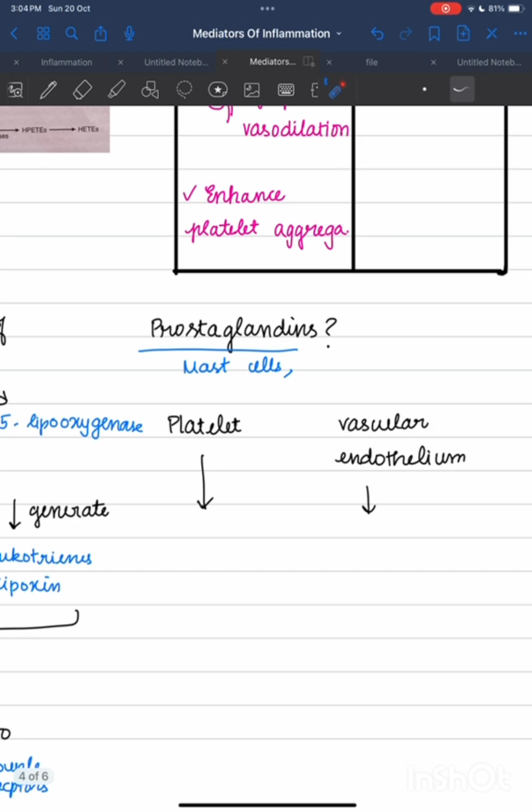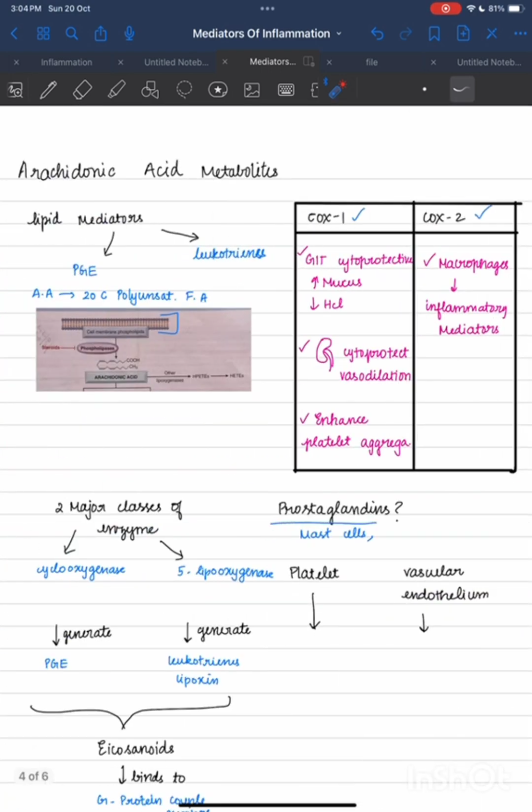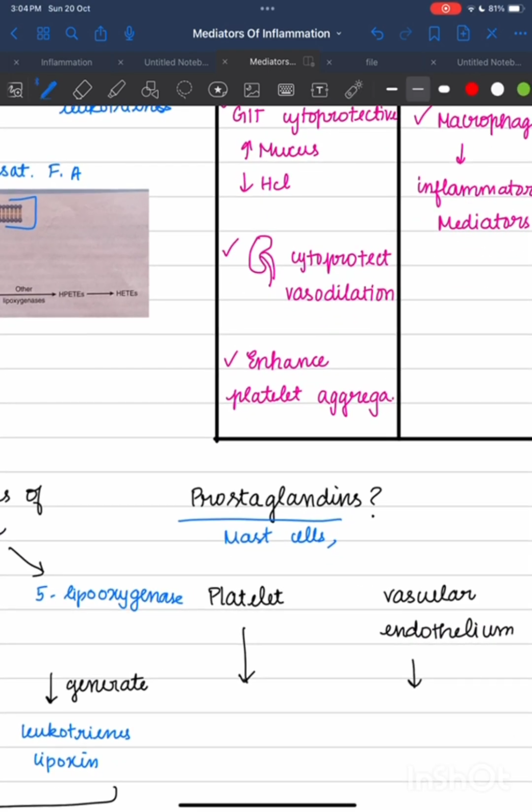There are many products in this pathway like thromboxane and prostaglandins PGI2, PGD2 and PGE2. How are they produced? Each of them is synthesized by a specific enzyme acting on an intermediate in the pathway. So each of these is produced due to specific enzymes, and the enzymes have restricted tissue distribution.